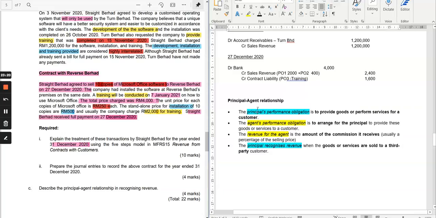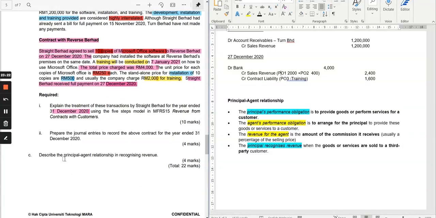So principal agent relationship, the next one, you have to describe the principal agent relationship in recognizing revenue. This is actually regarding other revenue issues, which was also discussed together with bill and hold, but this one is focusing on principal agent relationship. So what is principal agent relationship?